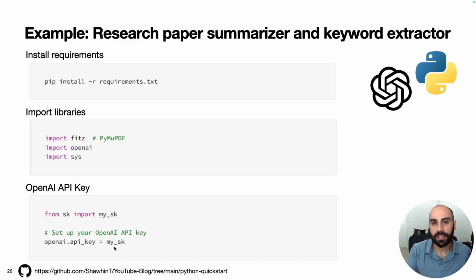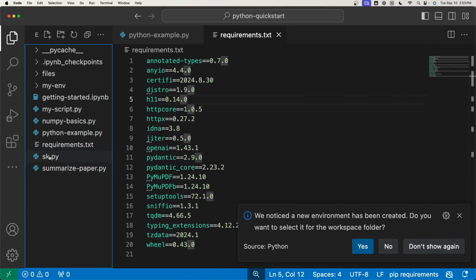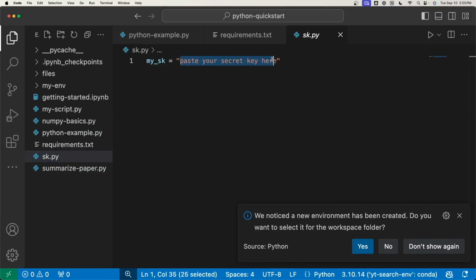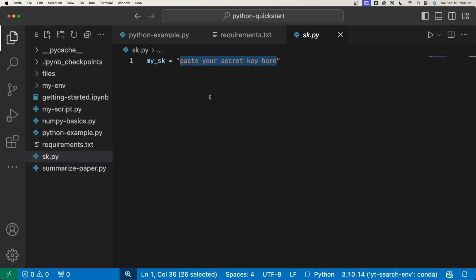That's just not a good practice, because if you forget that you put your API key in a script and you share it with someone or put it up on GitHub, then other people will be able to use that API key and they might rack up a bill that you'd be responsible for. Just to see what this sk.py file looks like, if we go here, I don't actually have my API key here because this is the version on GitHub, but what you can do is just copy paste your API key into this Python file and it should work fine.